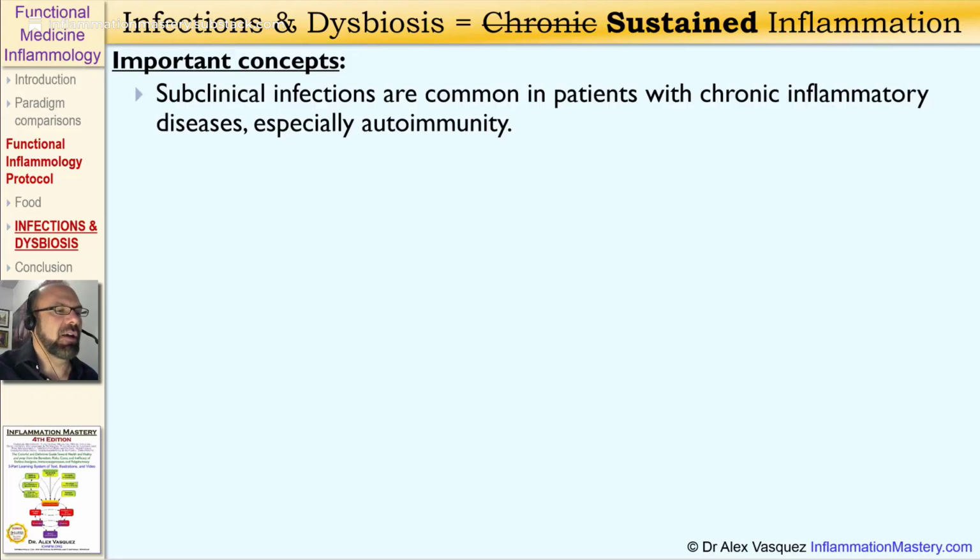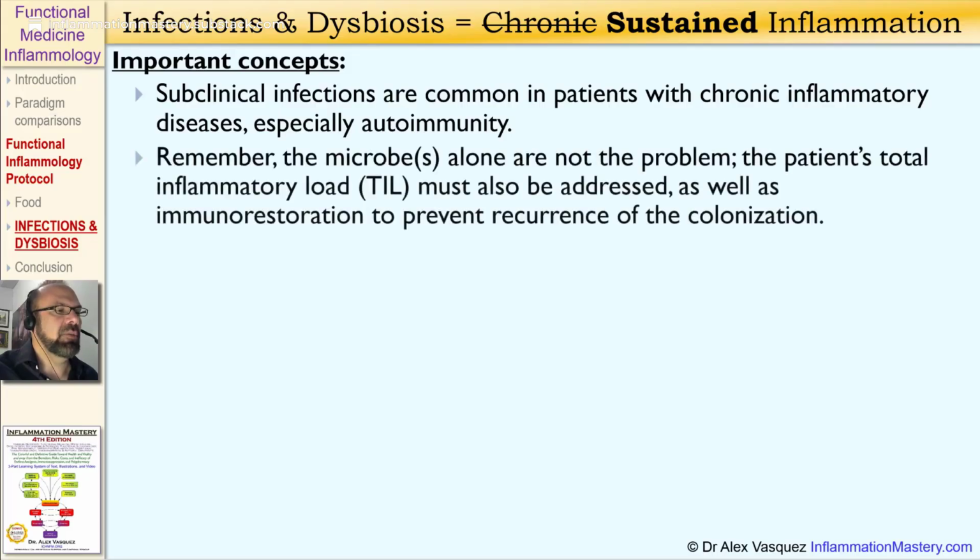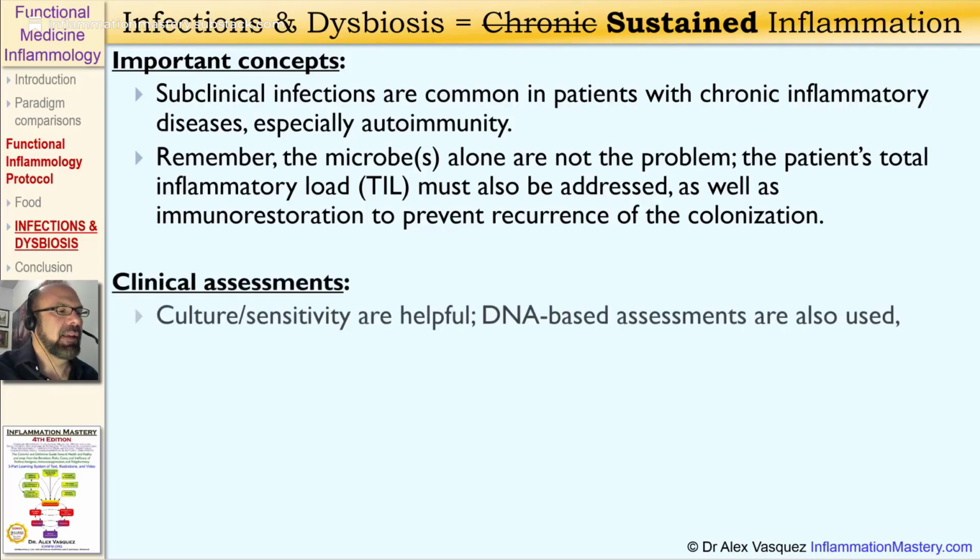Subclinical infections are common in patients with chronic or sustained inflammatory diseases, especially all types of autoimmunity. We need to remember that the microbe alone is not the problem. We need to look at the patient's total inflammatory load and address that, as well as promoting immune defense and immune tolerance in order to reduce the consequences of that microbial colonization.